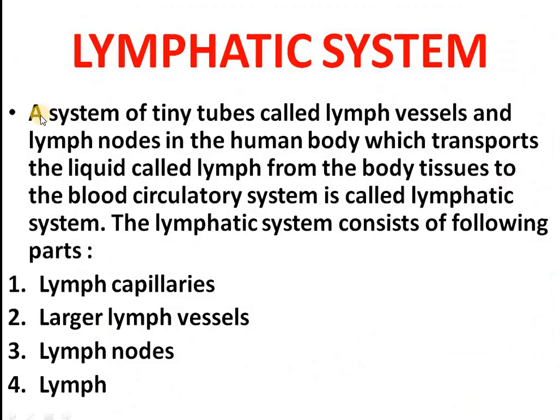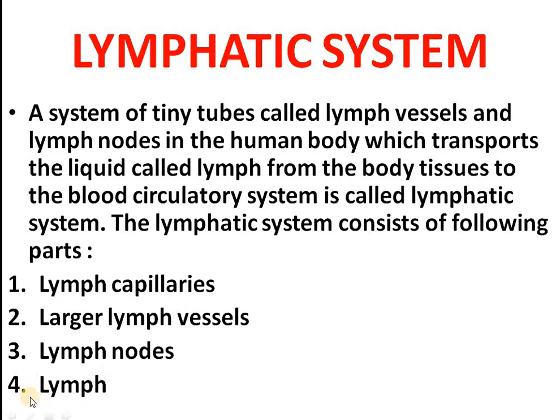So a lymphatic system, a system of tiny tubules called lymph vessels and lymph nodes in the human body which transport the liquid called lymph from the body tissues to the blood circulatory system is called lymphatic system. Means it is a system which will transport lymph from the body tissues again to the blood circulatory system. The lymphatic system consists of following parts: lymph capillaries, larger lymph vessel, lymph nodes and lymph.